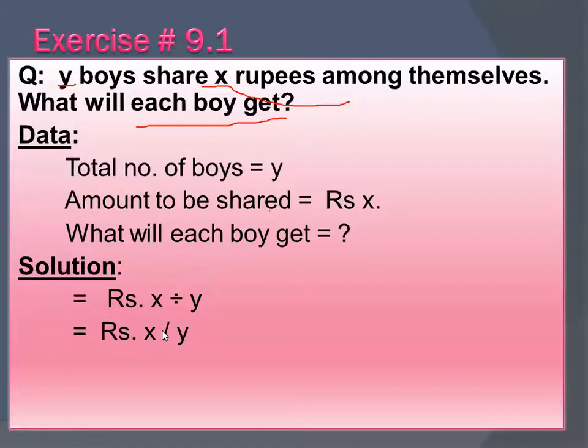No, Asmar, y is not the numerator, beta. You have the total number of boys, that is y, and this y will be taken as the denominator, and the amount that has to be shared will be taken as the numerator.